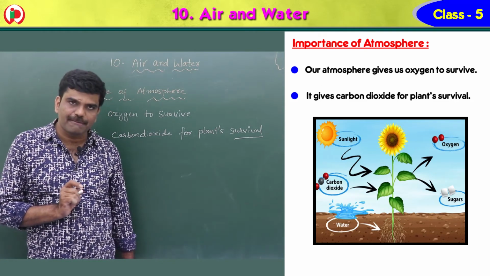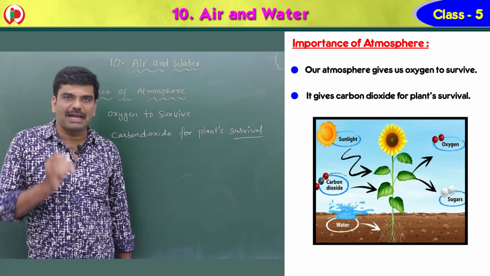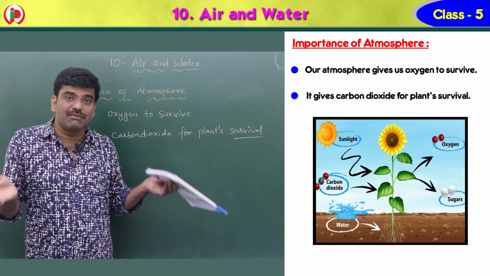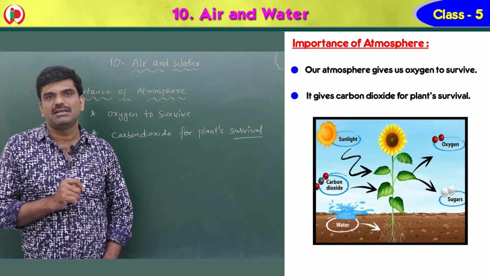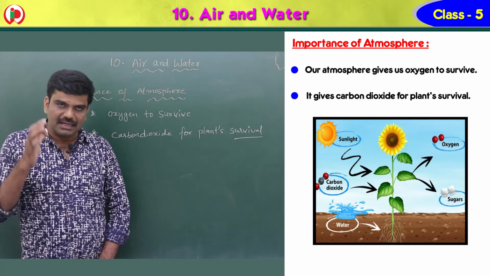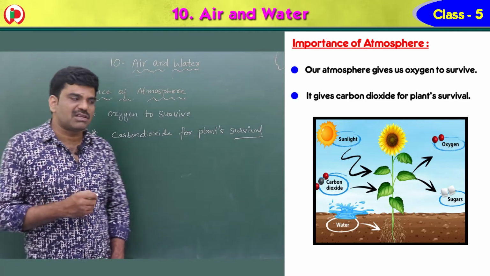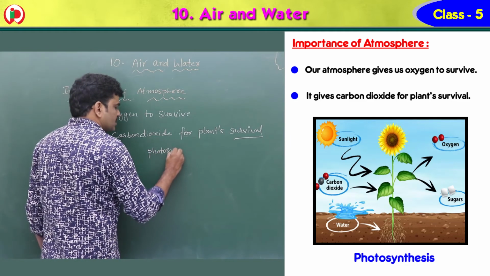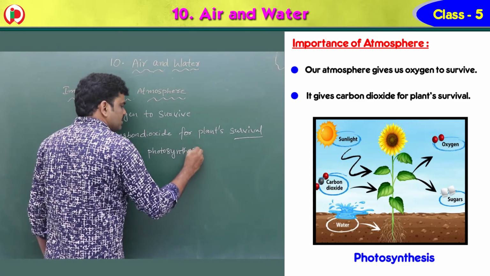We get food from the plants. Animals also eat the plants. We get different types of vegetables and fruit from the plants. Plants prepare food by a process called photosynthesis.